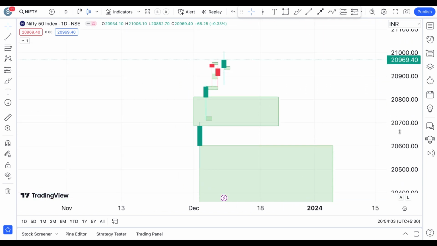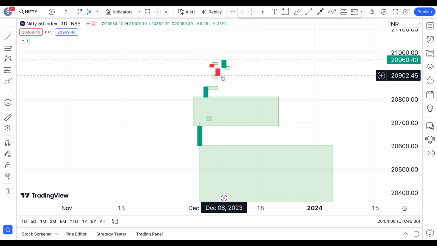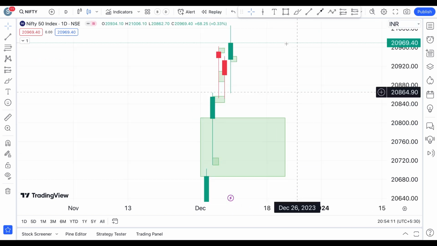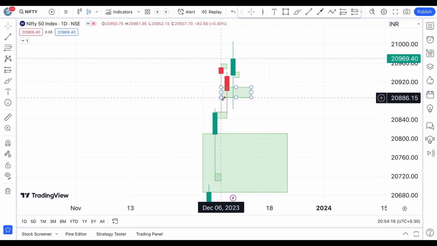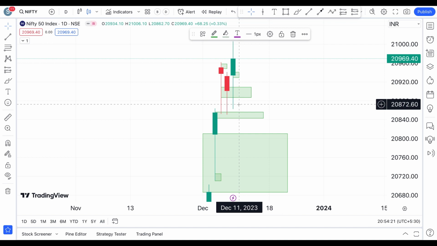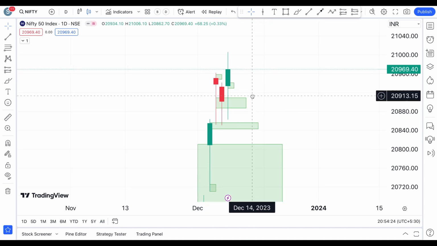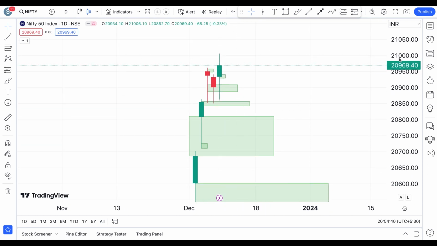So here yesterday we have seen a bearish scenario. Day before yesterday we saw a candle called a hanging man, and we saw a confirmation candle towards the downside, which means it is a bearish scenario. But what has happened? If I extend this intraday support level which we have marked from intraday levels, we can see that Nifty has gone almost till this level, and it has taken some support here on an intraday time frame, and today on a daily time frame it has closed above this. So except on a monthly chart, where compared to the last month candle it is slightly closing at the resistance area, on a weekly chart it is positive, and on a daily chart it is definitely positive for the Nifty.